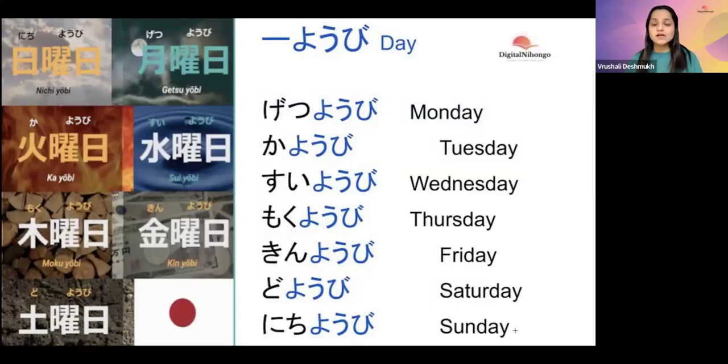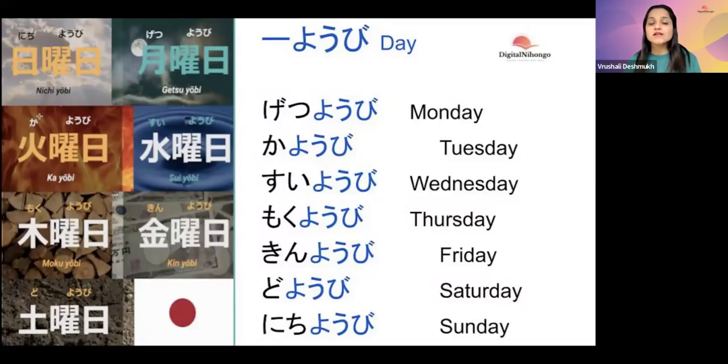kayobi. Okay. Now you must be wondering, what is this picture? Why have I put up this picture on this slide? Okay. So let me tell you, each day is representing some element. What do I mean by this? If you see here, Nichiyobi, this is the kanji of sun. So this day is representing sun, Sunday. Then Getsuyobi representing moon, Monday.